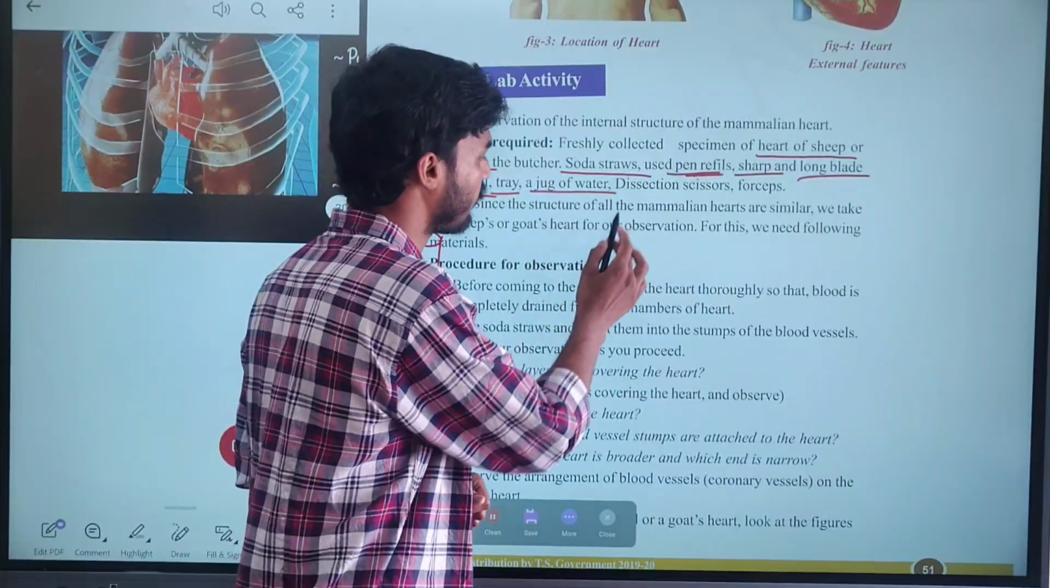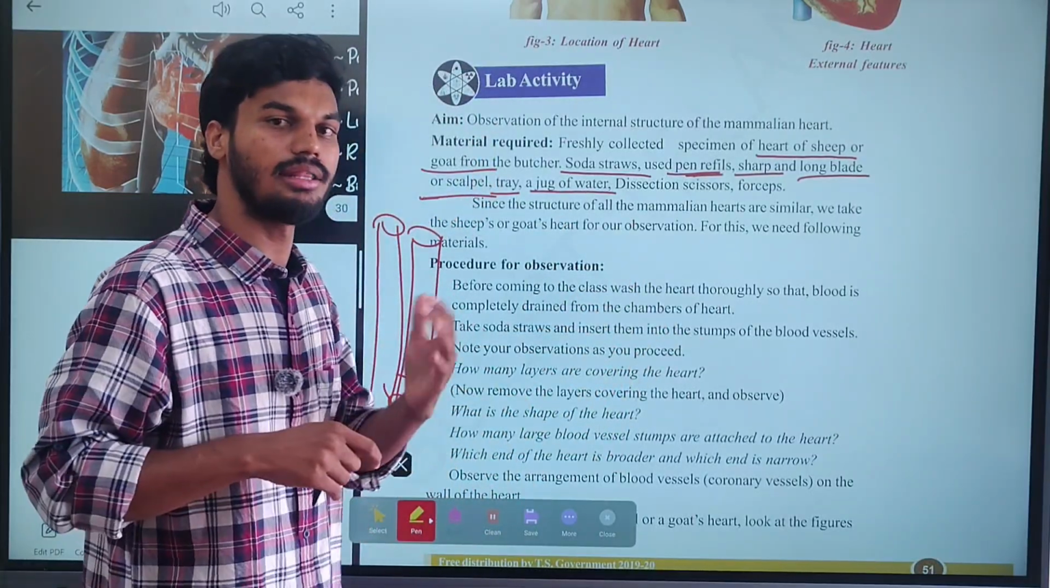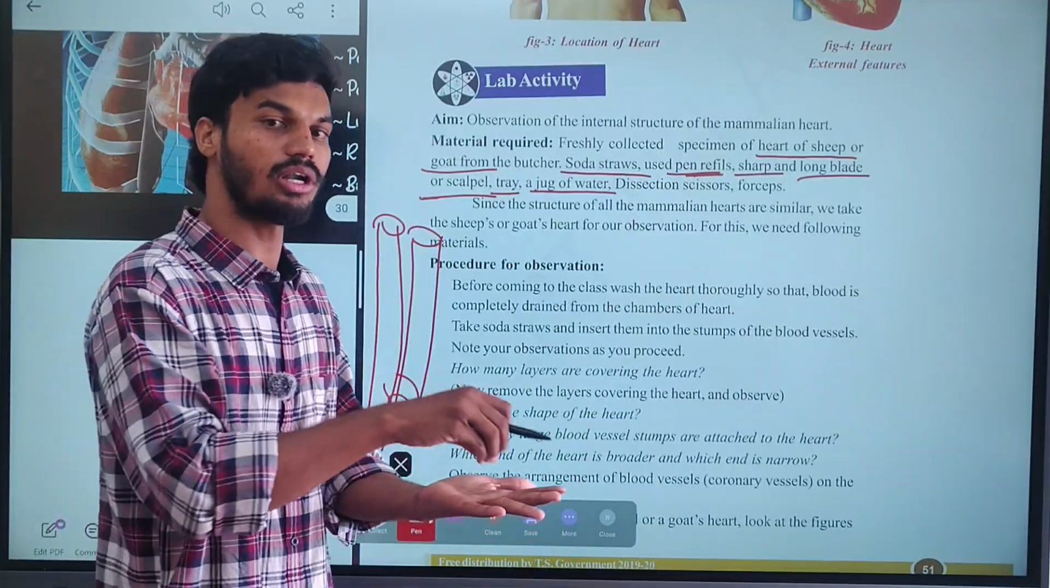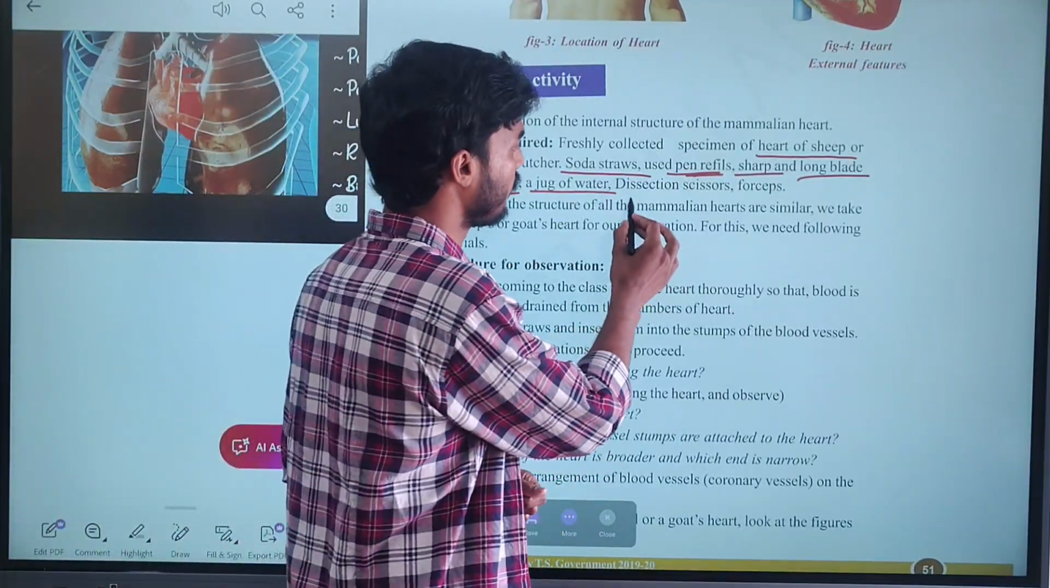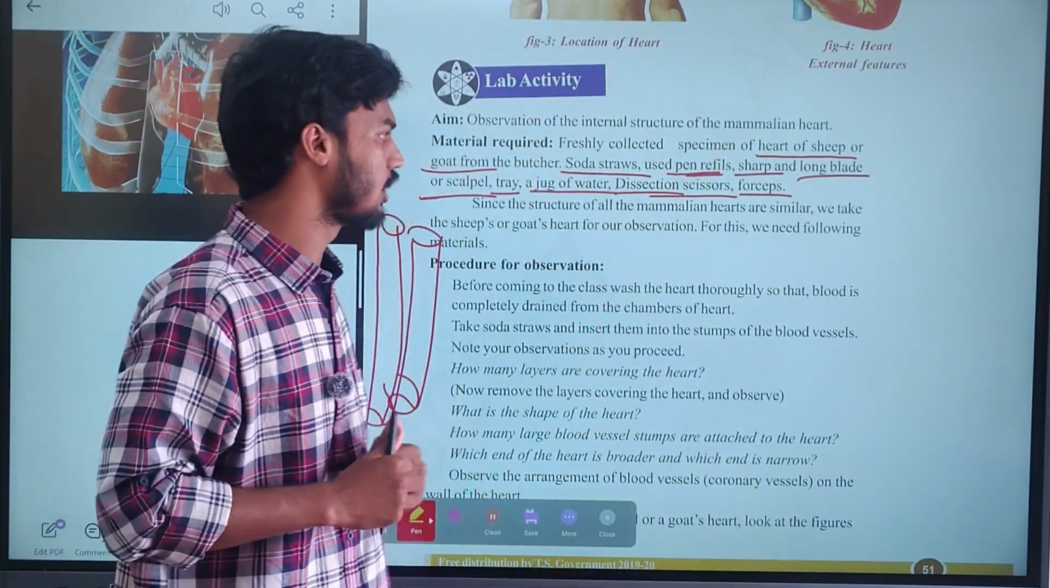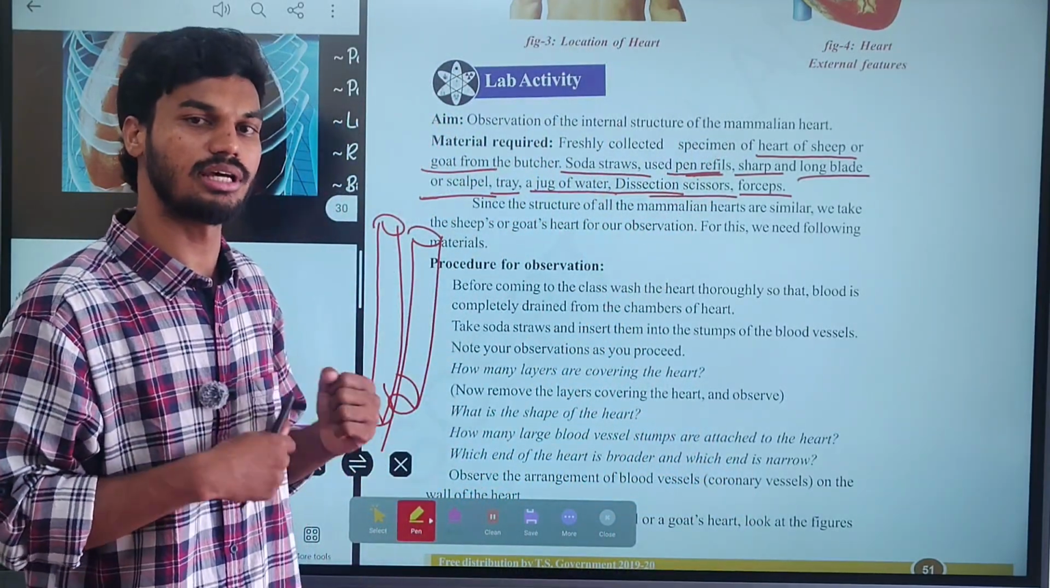Then a tray and a jug of water. You have to place the heart in the tray, covered with water. Then dissection scissors and forceps. You also have to use gloves and forceps.